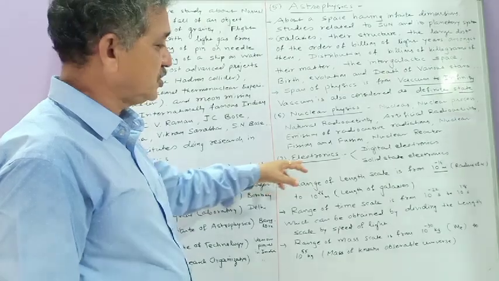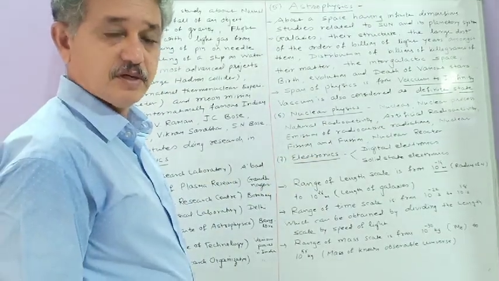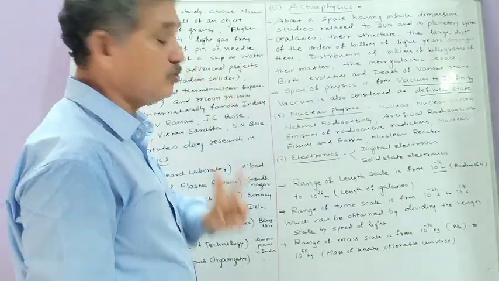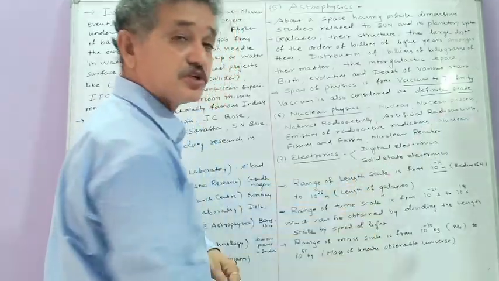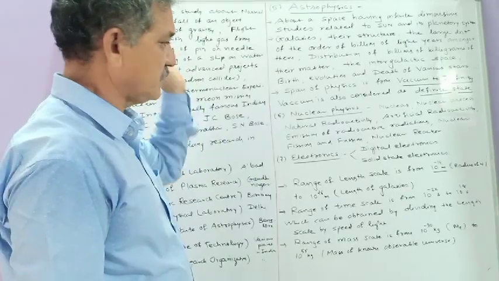Next, one more branch, it is electronics. Electronics is divided in two sub-branches. One is called digital electronics, another is solid state electronics. You will study in future.